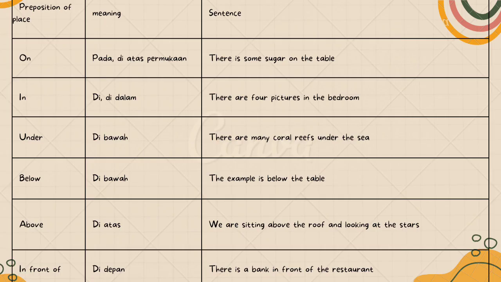Now, look at the table above. We can see the preposition of place or adverb of place. We use this to explain the existence of thing as well. To explain the place of thing, we usually use adverb of place. For example, on, in, under, below, above, in front of.